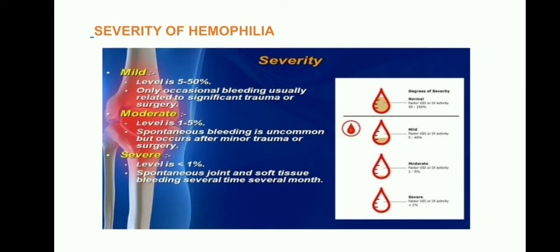Whenever we see the severe condition, the level is less than 1%, with spontaneous joint and soft tissue bleeding over several months, and the bleeding is continual. Because of this bleeding, the surrounding cells or tissues may be damaged, and nerves may be damaged too. Once the damage is there, atrophy is also there. Okay, we see this in severe conditions. This is about the severity of hemophilia: mild, moderate, and severe.